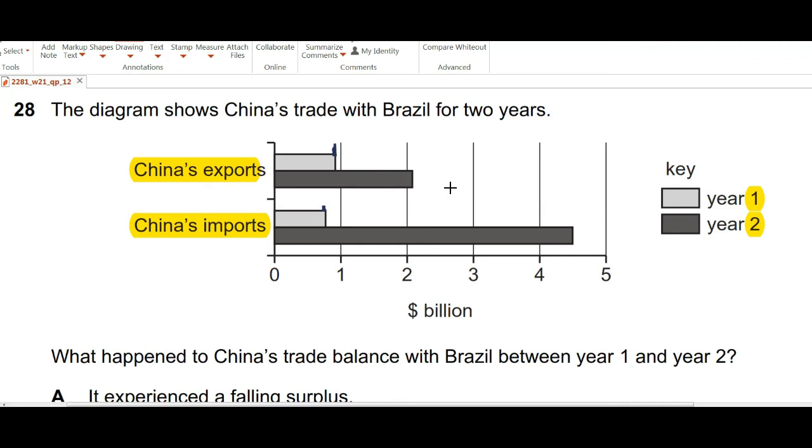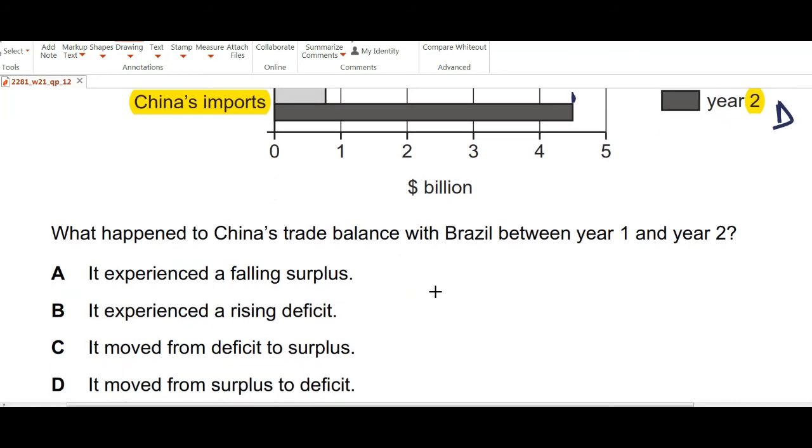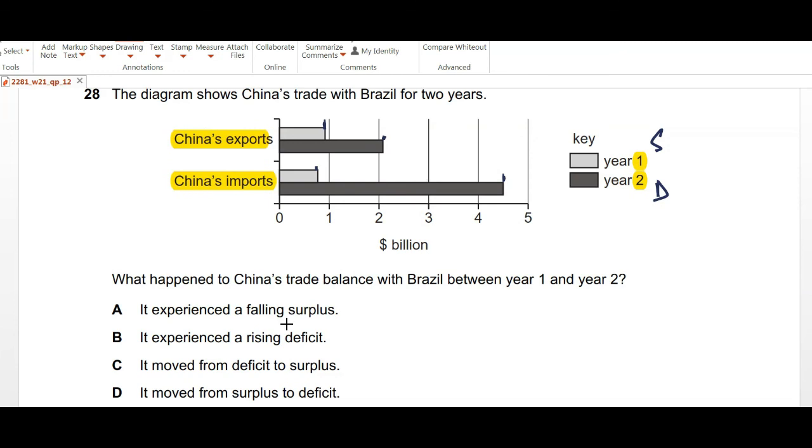and in year 2 we can see that the exports have now almost more than doubled. However, the imports have drastically increased a lot. So previously they had more exports compared to less imports, so they were having a surplus, and now they're having a deficit. So what happened to China's trade balance with Brazil between year 1 and year 2? It experienced a falling surplus.